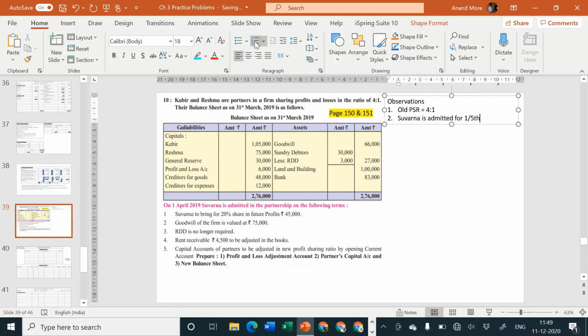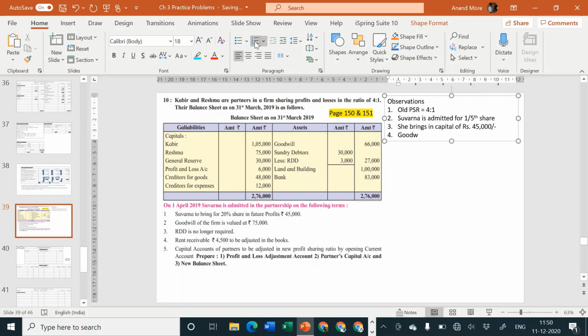Sir, where did you get this 1/5? 20% is 20 upon 100. Percent is a short form of per century. Per century means per 100. When you say 20%, you can also call it as 20 per century, or you can also call it as 20 per 100. 20 per 100 is 20 upon 100. 20 upon 100 is 1 upon 5. That's why we are calling Suvarna is admitted for 1/5 share. She brings in capital of rupees 45,000.